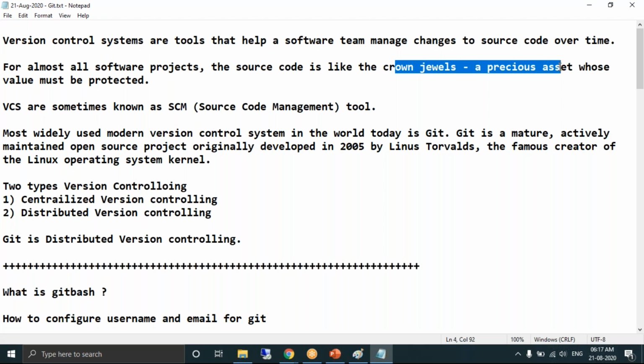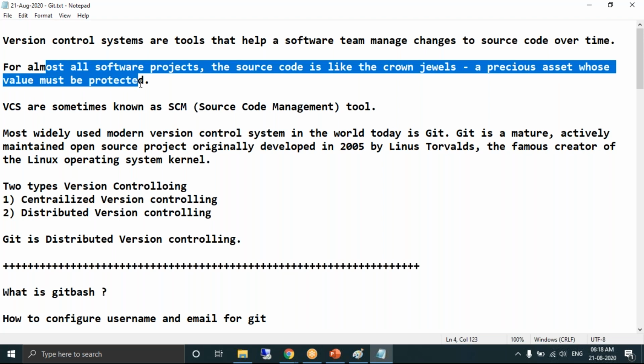Source code is more important. It's an asset. Assuming the source code is crashed or lost, and you're unable to recover it because of some hardware failure, whatever it is, it becomes a serious problem, isn't it? So it's very precious, and we need to protect the source code.